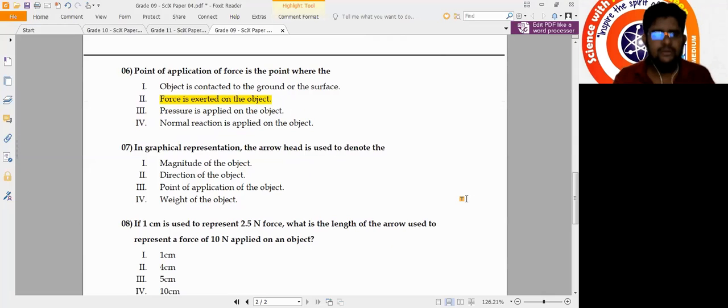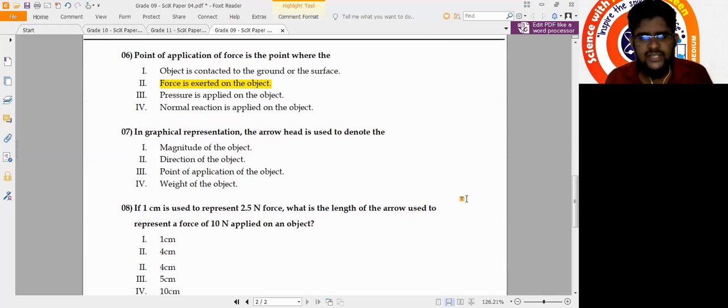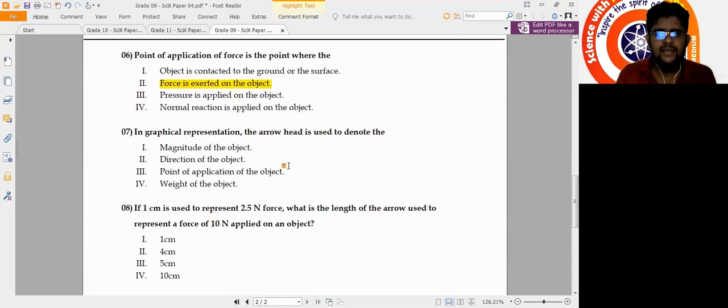Next question number 7. In graphical representation, the arrowhead is used to denote. Graphical representation we are using to denote, represent the force applied over an object. The magnitude of the force we are denoting by the length of the arrow, and the arrowhead shows you the direction of the force, and the dot kept at the point where the line segment connects with the object, that shows you the point of application. Accordingly, what is the correct answer here? Arrowhead shows you the direction of the object, number 2.